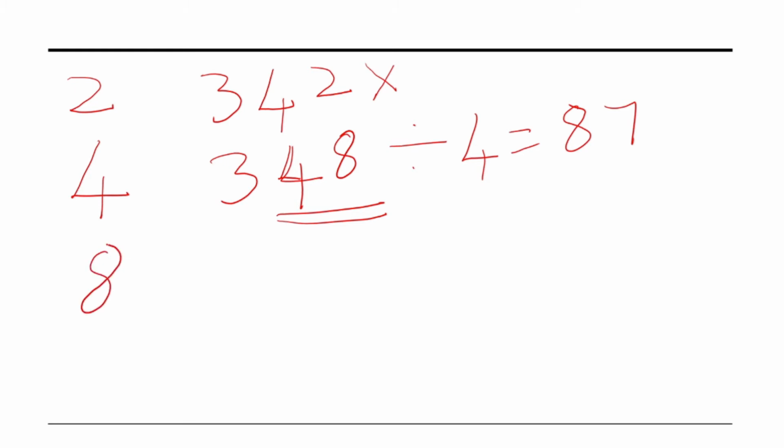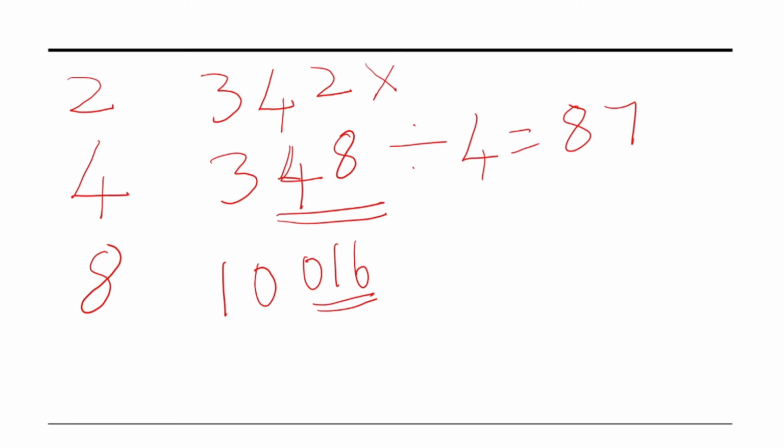Now, what is the divisibility rule for 8? The divisibility rule for 8 is we have to check the last 3 digits of any number. Now, let us take the case of 10016. We have to see the last 3 digits and check whether it is divisible by 8 or not. Here, in this number 10,016, the last 3 digits are 016, that is 16. Now, is 16 divisible by 8 or not? It is divisible by 8.